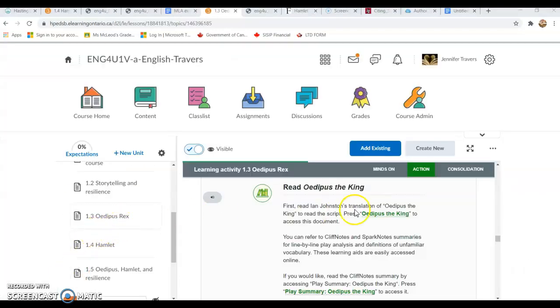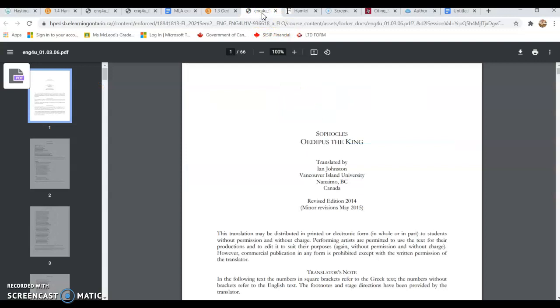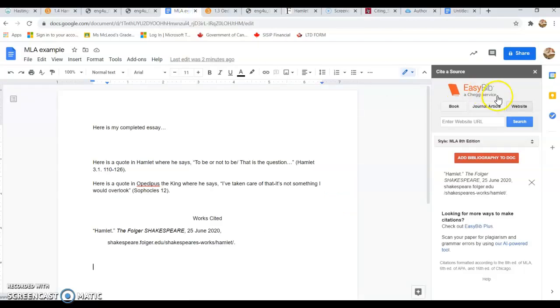In Unit 1, Activity 3, we have access to the text Oedipus the King. When I open it up, we can see that it was written by Sophocles. The title is Oedipus the King. It is translated by Ian Johnston. This is the key information, Ian Johnston in 2014. When I typed that information into EasyBib, it did not come up.